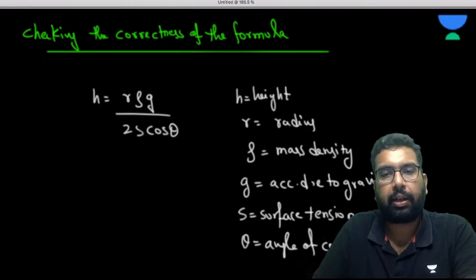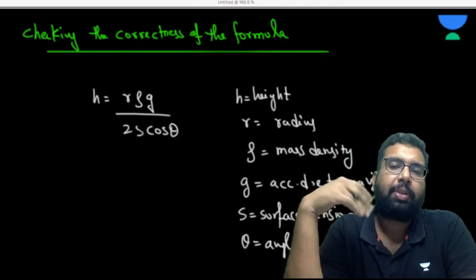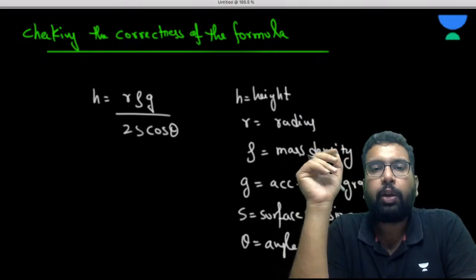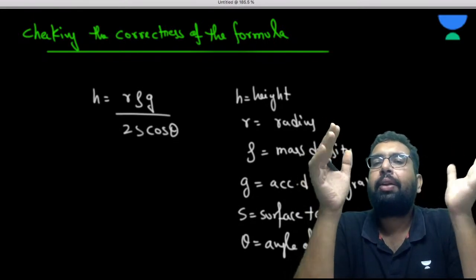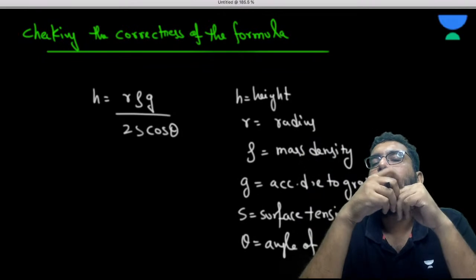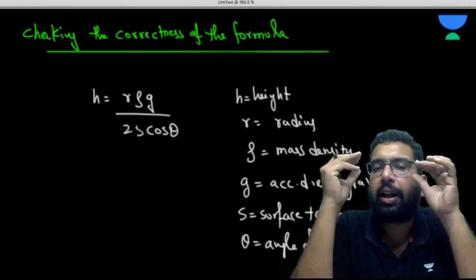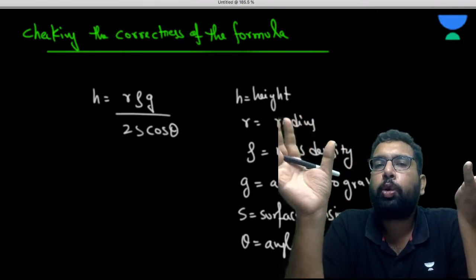I think you can guess all these things, because sometimes I forget that I am also present in the video, so I keep writing. Now, can you check whether this formula is correctly written or not through dimensional analysis? We can check the correctness of the formula to some basic level, not at a very advanced level, by using the principle of dimensional homogeneity.